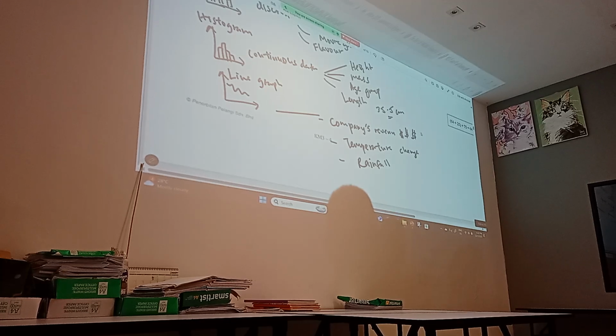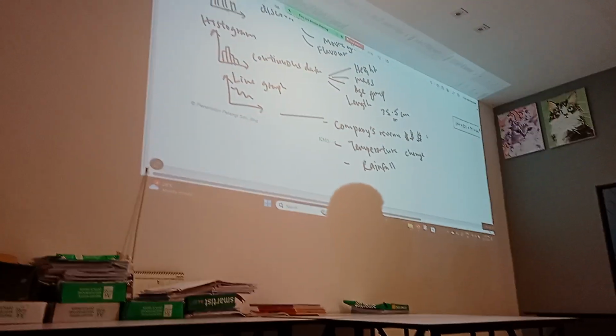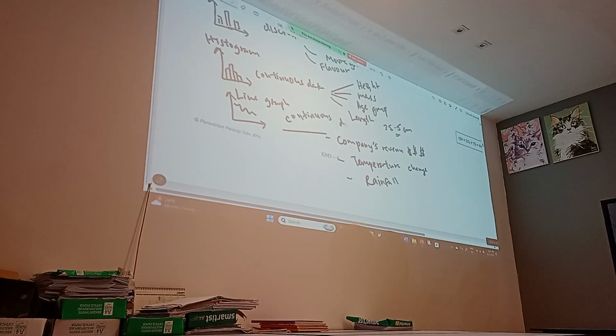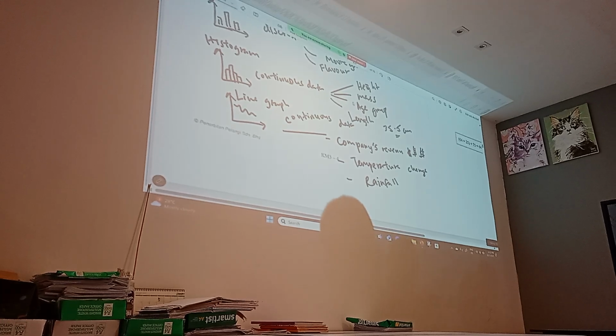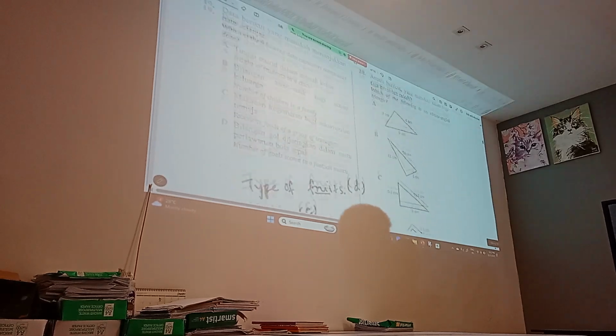So line graph is for discrete or continuous? Continuous. Okay. Write down continuous. Now you know the difference between discrete and continuous. Okay, so let's go back to the data up here.